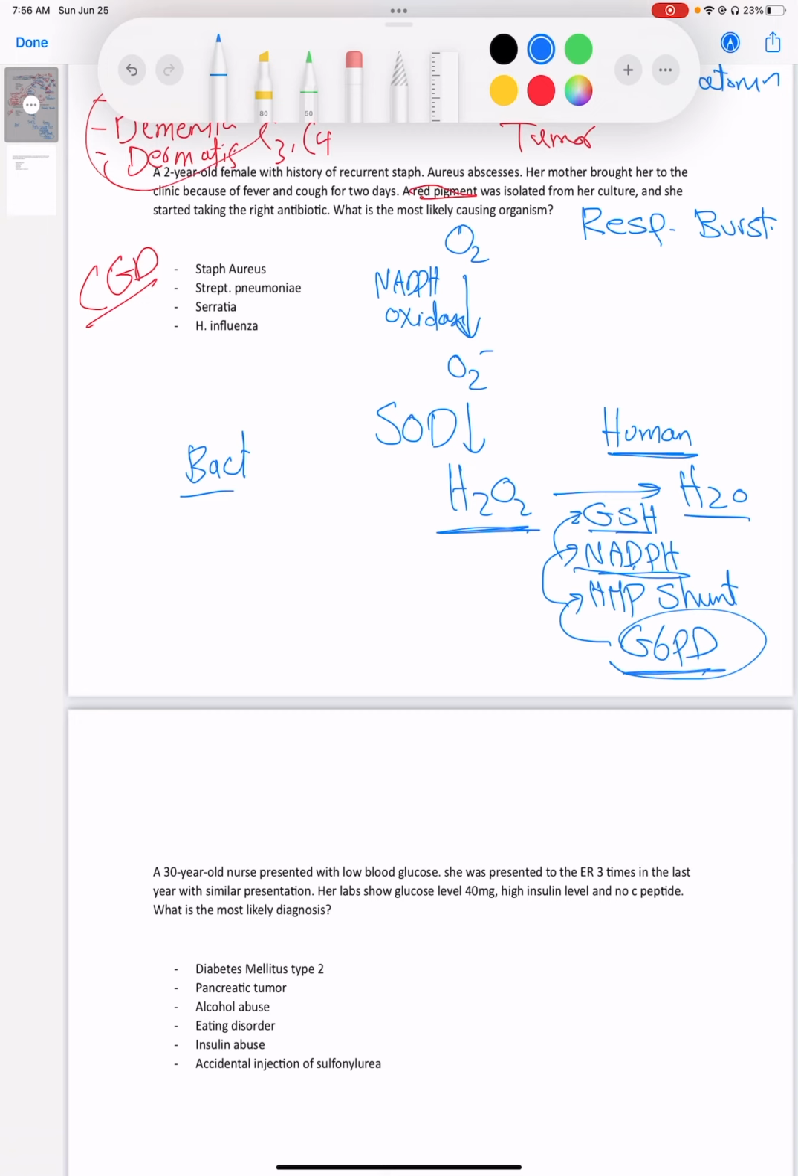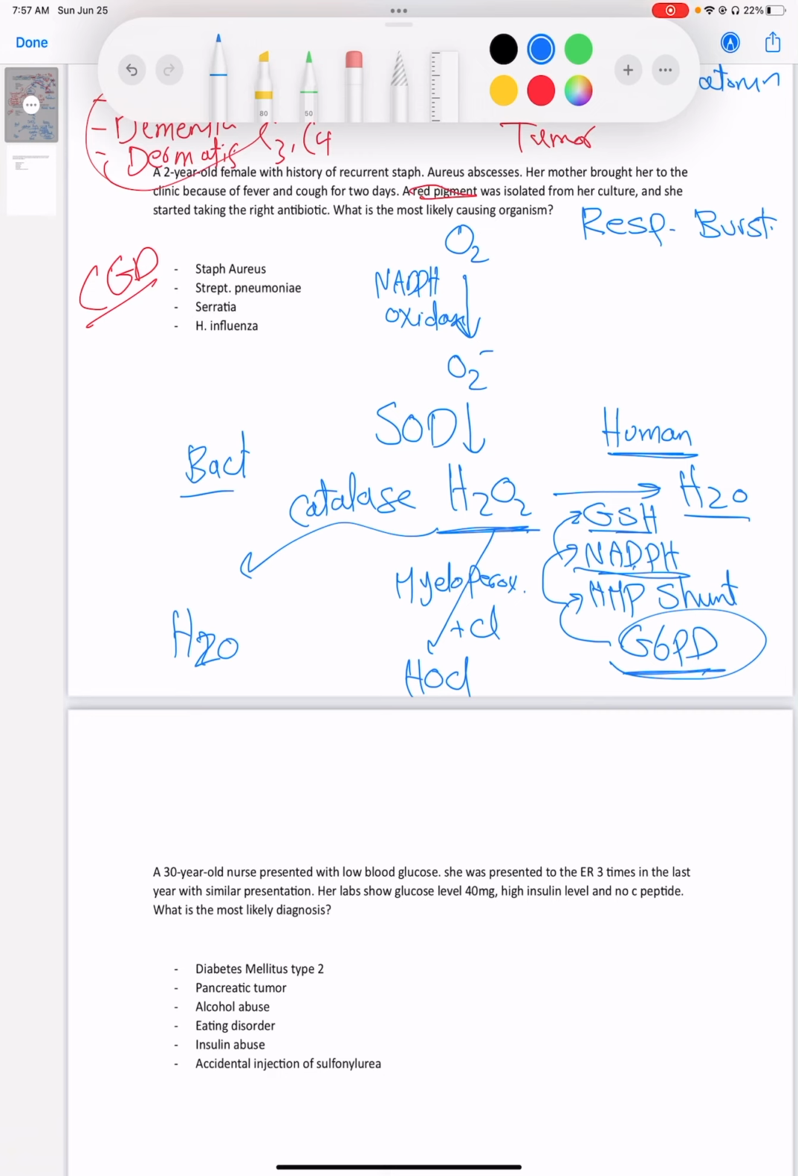In bacteria, it's different because H2O2 can be converted to water by an enzyme called catalase. After that, H2O2 can be used as a toxic material against the bacteria. So basically, our body has the myeloperoxidase enzyme, and myeloperoxidase puts chloride on top of H2O2 and forms HOCl, which is bleach. Okay, so that's the normal pathway.